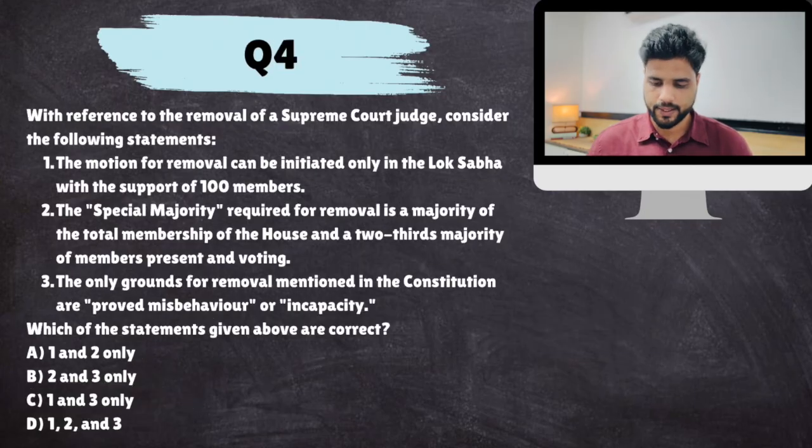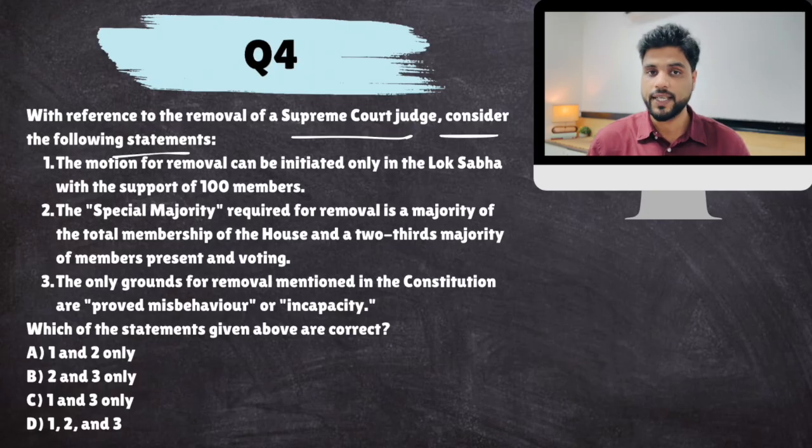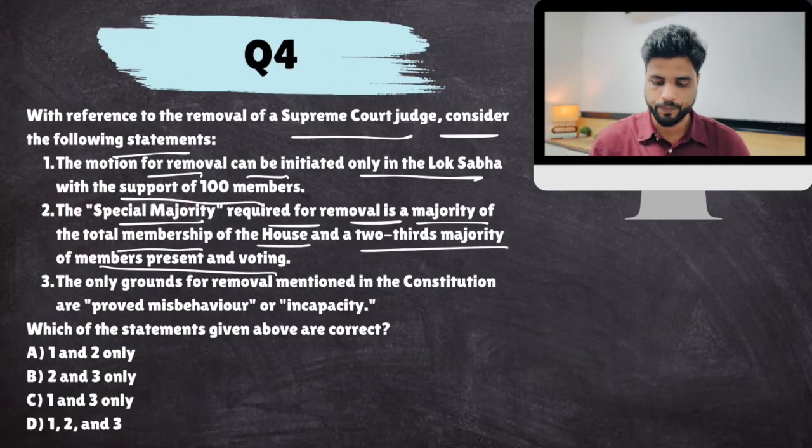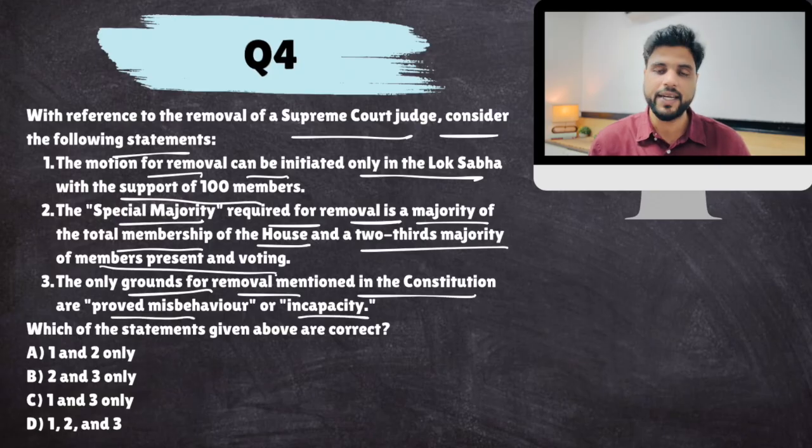Okay, next. With reference to removal of a Supreme Court judge, consider the following statements. The motion for removal can be initiated only in Lok Sabha with the support of 100 members. Special majority required for removal is a majority of total membership of the House and 2/3 majority of members present and voting. The only grounds for removal mentioned in the Constitution are proved misbehavior and incapacity.